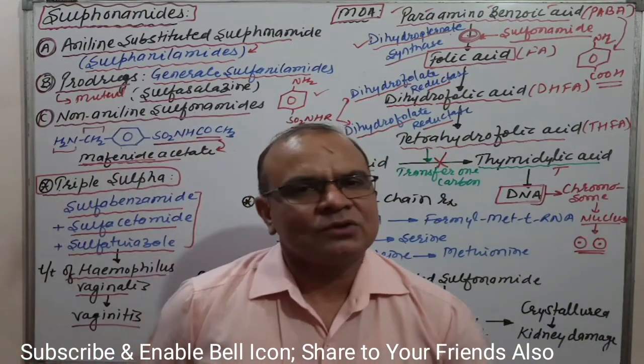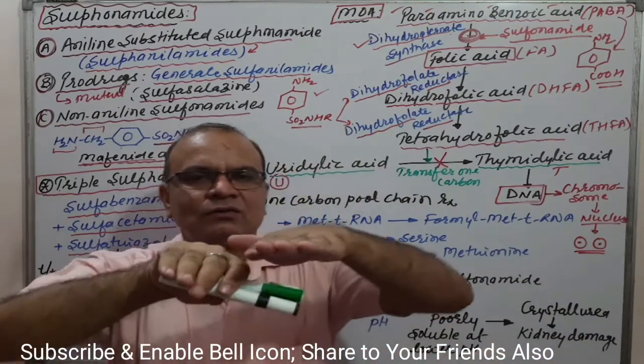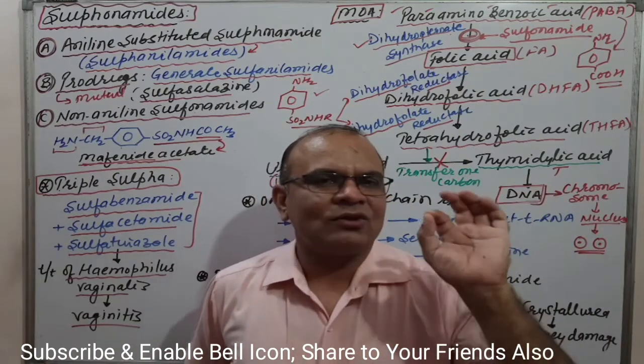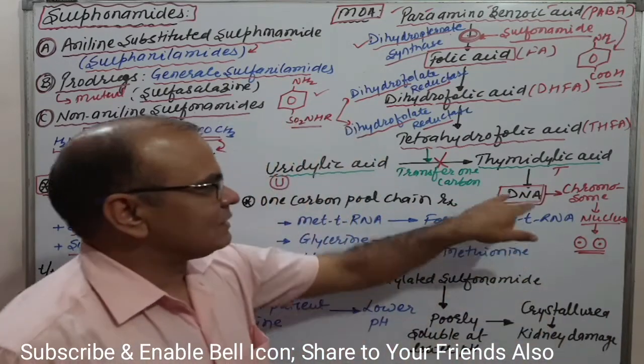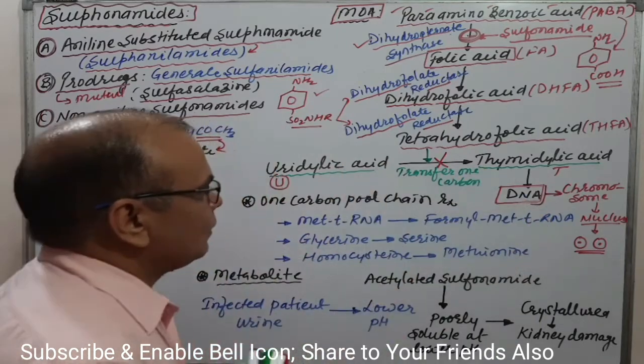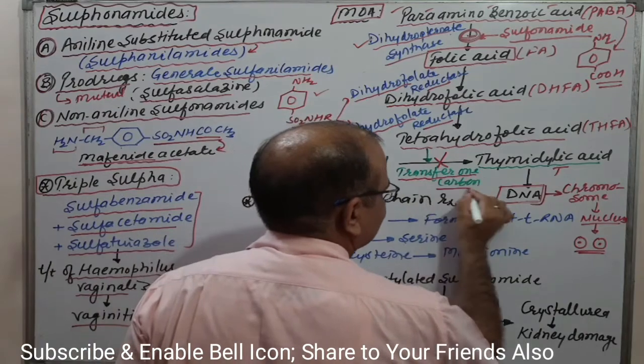No nucleus means no cell. It means that at that condition bacterial growth will be stopped. In that situation bacteria cannot grow due to the deficiency of DNA molecules. Now see, basically what is going on is one carbon transfer.